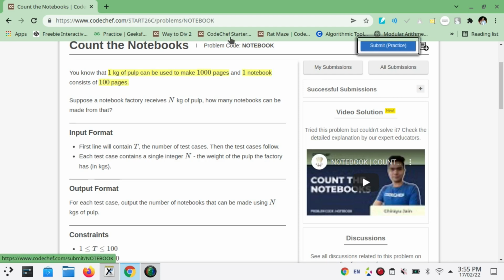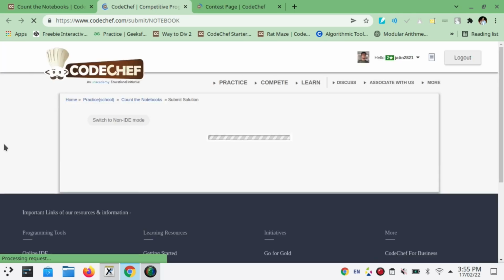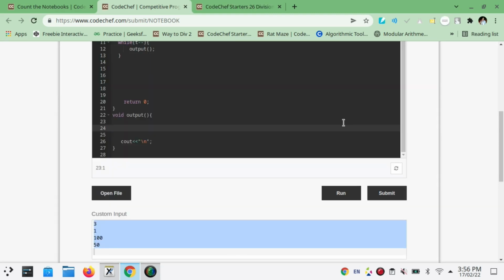I will be submitting in practice because the contest is already over. Okay, so guys, this is my starter code.